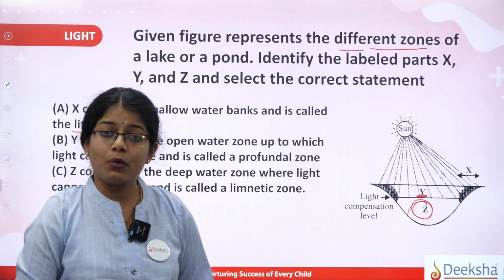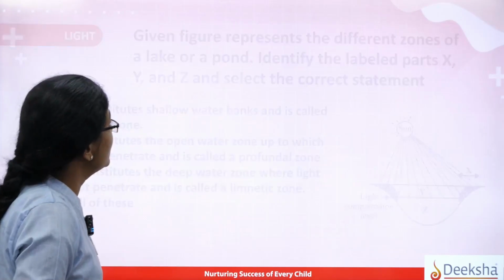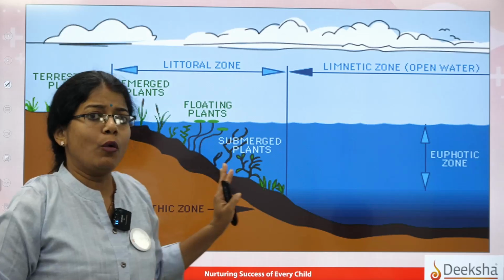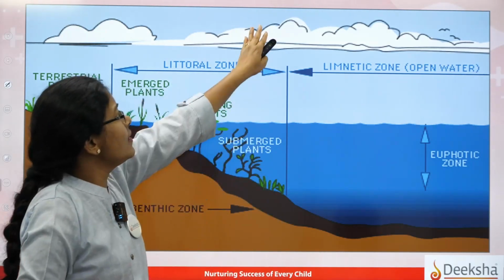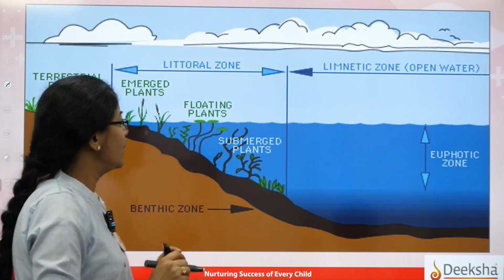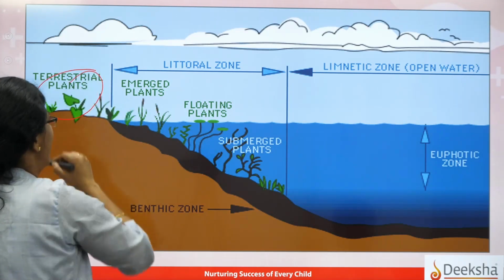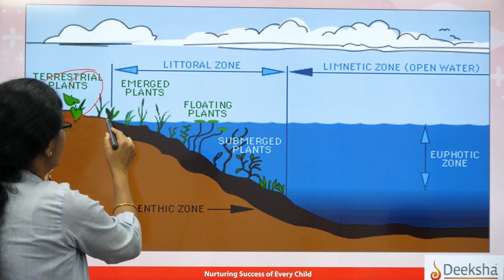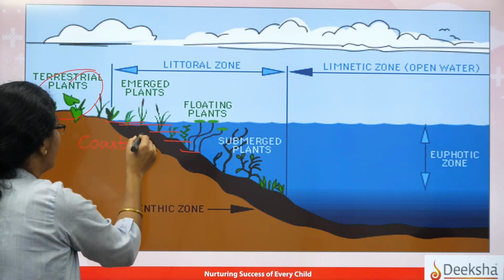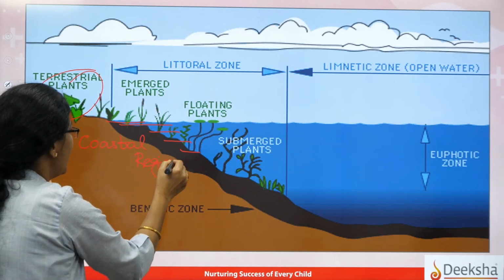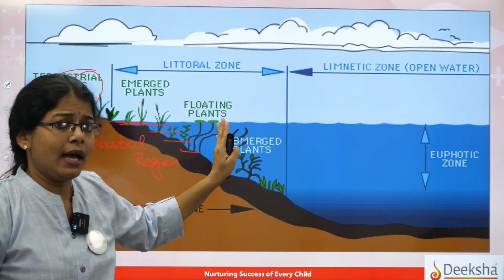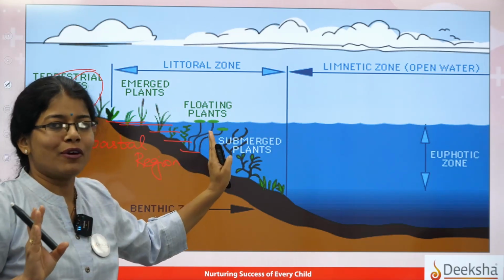Let us now talk about the concept. Before we understand the MCQ and the answer, we need to discuss the different levels of the water body. Look at this, students. Here is how the water body is presented to you, and there is sunlight which is going to penetrate the various levels of the water. Can you see this region? These are terrestrial plants, there is actually no water there. But can you see here, the water body starts from here. So this will be something called the coastal region. Correct? And here you can see the light falls directly in such a way that the plants are so happy that they get enough light.